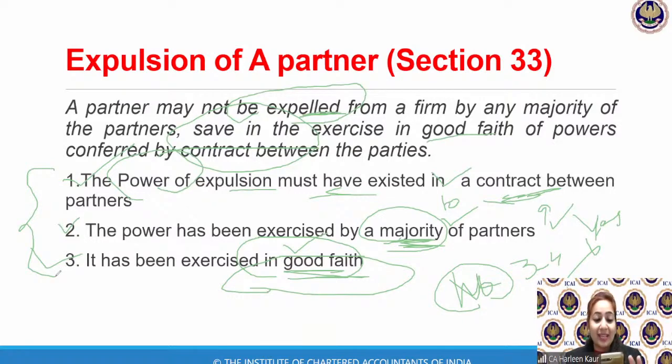Ajit asks if the majority has to agree. No, even if the majority agrees, it cannot be done on these personal reasons, okay? Arnab Ghosh, you're correct. Varun, Jasprit, Mansi, all of you are correct, children. So it says the partner can be removed only if the power is given in the agreement. Number 2, it must be exercised by majority of partners. And number 3, it must be exercised in good faith.